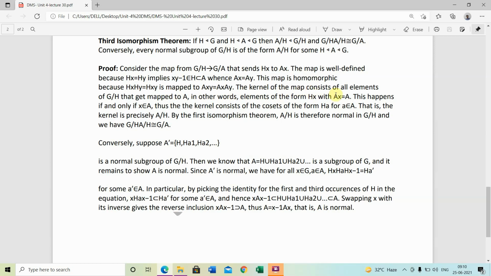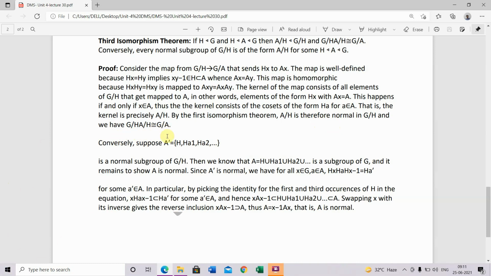The kernel of the map consists of all elements of G/H that get mapped to A, in other words, elements of the form Hx with Ax = A. This happens if and only if x belongs to A. Thus, the kernel consists of cosets of the form Ha for a belonging to A. That is, the kernel is precisely A/H. By the first isomorphism theorem, A/H is therefore normal in G/H, and we have (G/H)/(A/H) isomorphic to G/A.